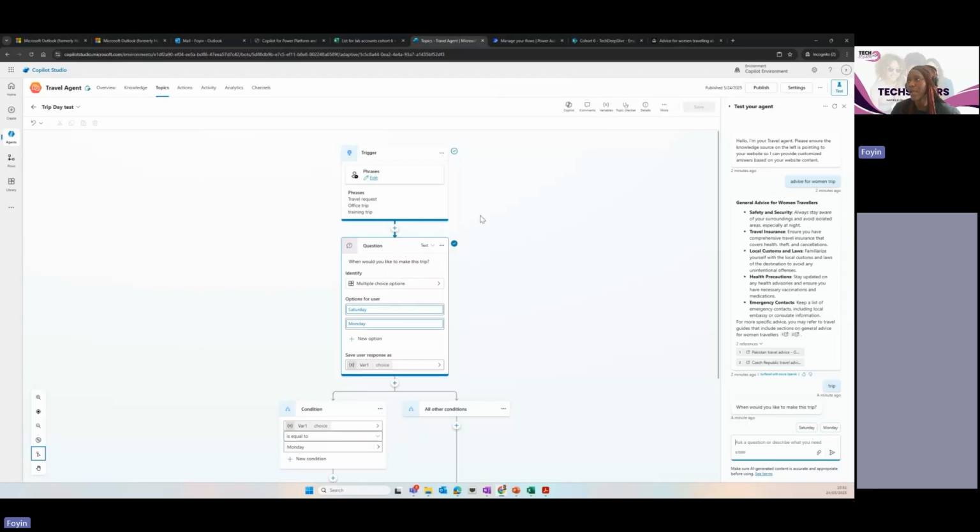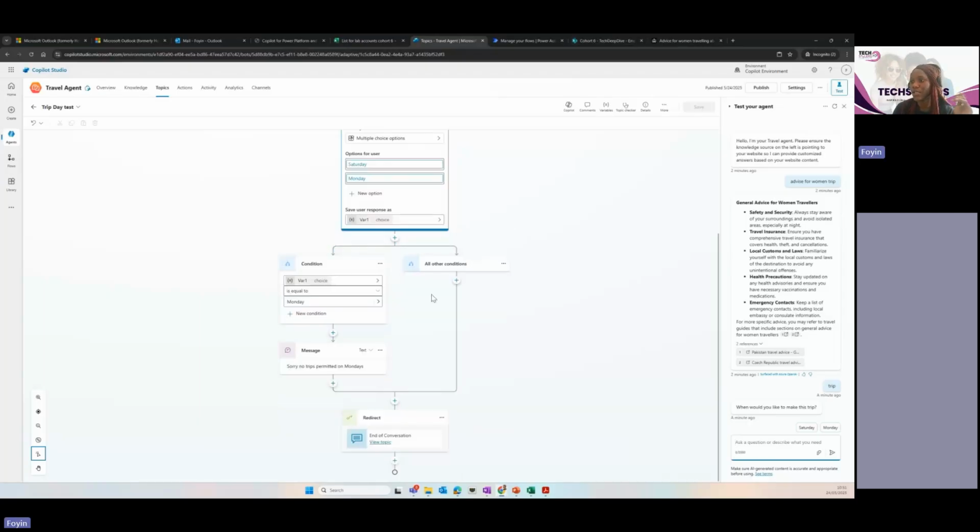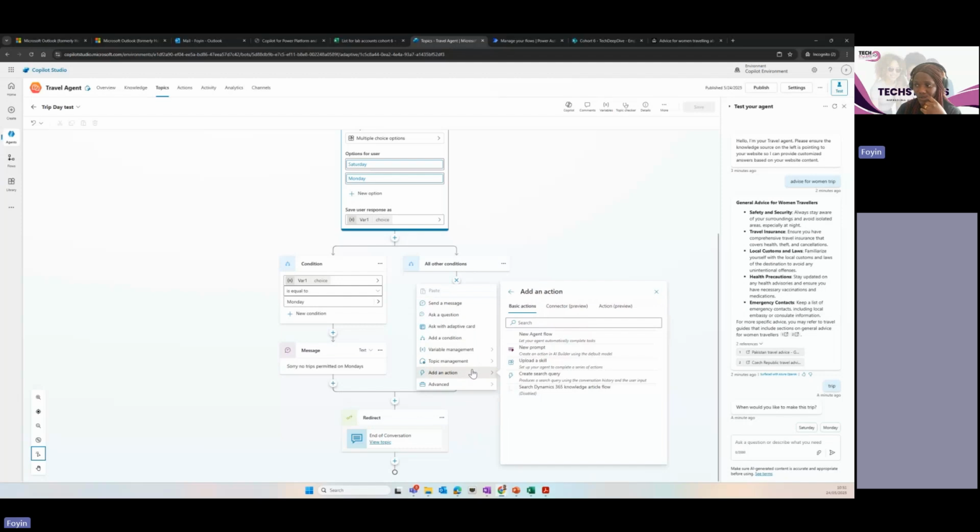So that's where you start to look at Power Automate. And how do you use Power Automate? Let's continue with this simple example. For all other conditions, what do you want to happen? We want to have an action that will happen here, and we want to create a new flow.